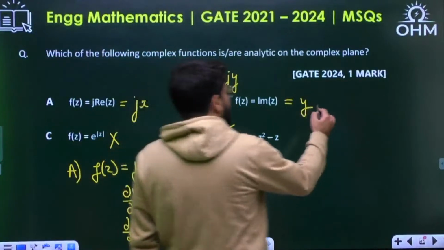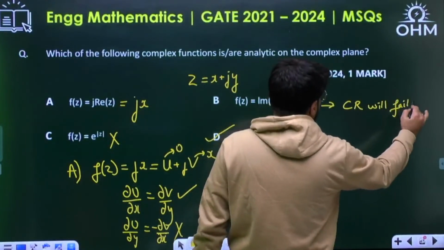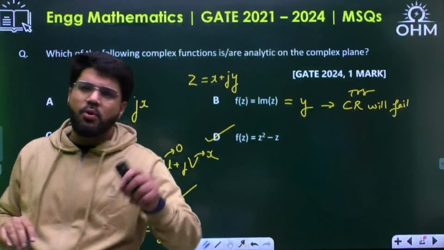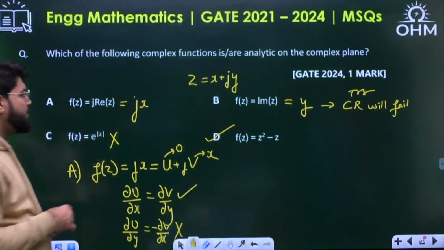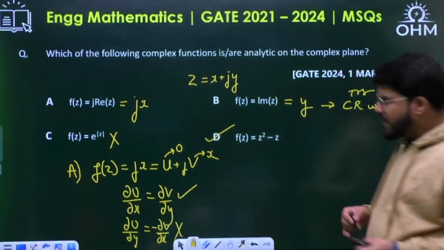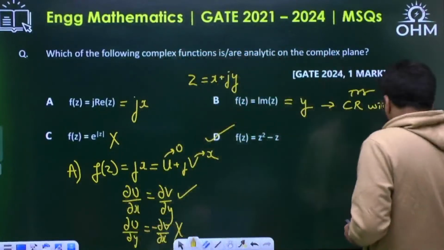Similarly, B also. You can try it out, the CR equation will fail. So only option D is correct. Again, it is an MSQ question, but only option D is correct.